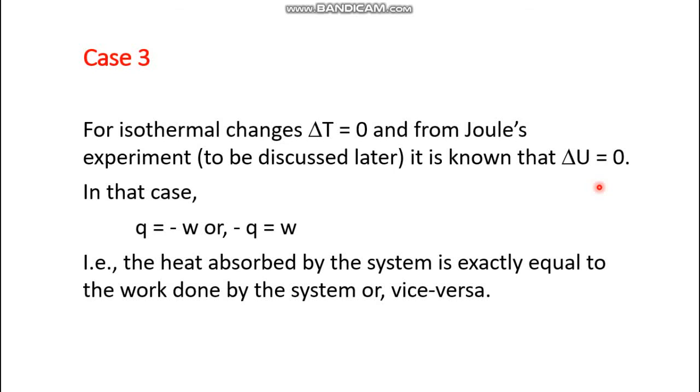So in that case Q equals delta U minus W. Since delta U equals 0, Q equals minus W. Or vice versa, minus Q is also equal to plus W. That means if heat is absorbed, then work is done by the system, or if heat is released, then work is done on the system, but there should be no change in internal energy. Here again the equivalent relationship between calorie and joule. Heat absorbed by the system is exactly equal to the work done by the system, or vice versa: heat released by the system is exactly equal to the work done on the system.